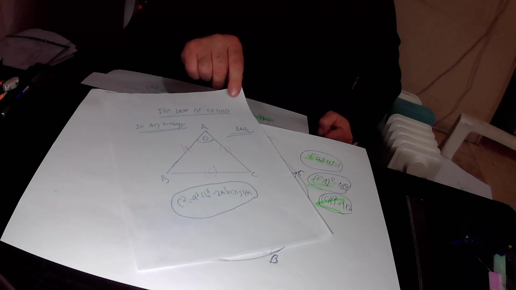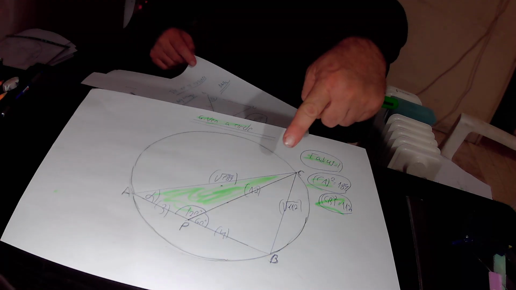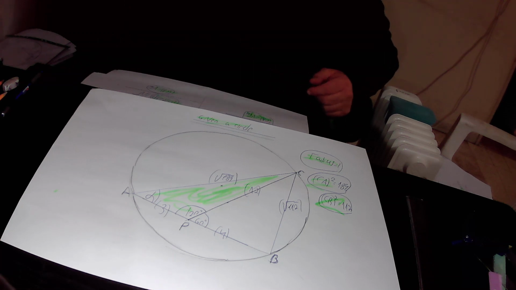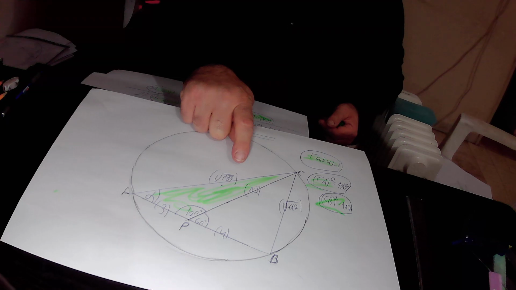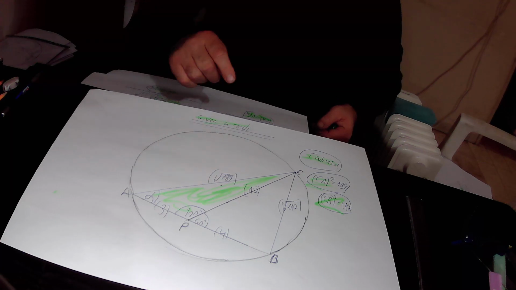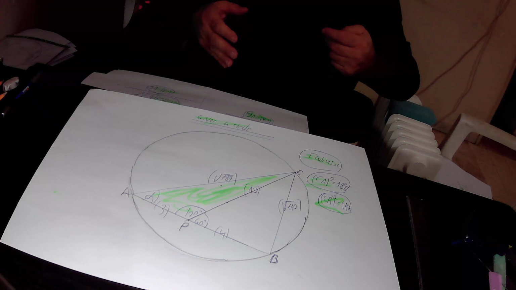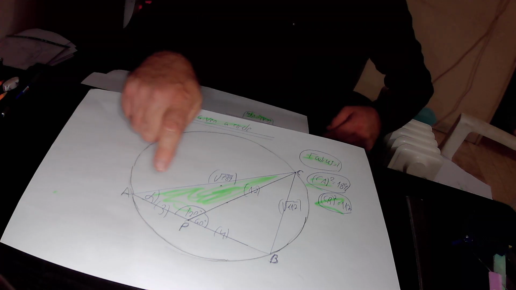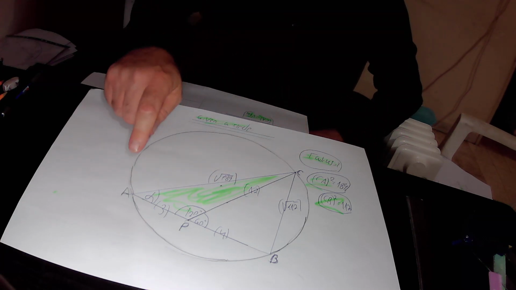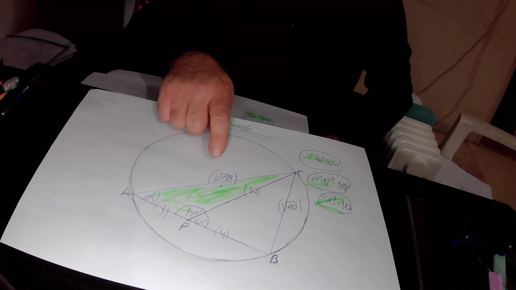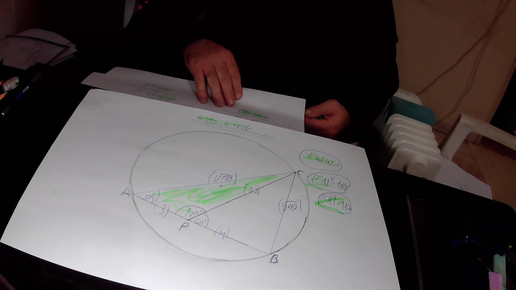So we are going to implement the law of cosines on this green triangle, triangle CAP. According to the law of cosines, in this green triangle CAP, we choose angle theta, this angle APC, which is equal to 120 degrees in size. So according to the law of cosines, in this green triangle CAP, the following equation is true: CA squared equals AP squared plus PC squared minus 2 times AP times PC times cosine 120 degrees.